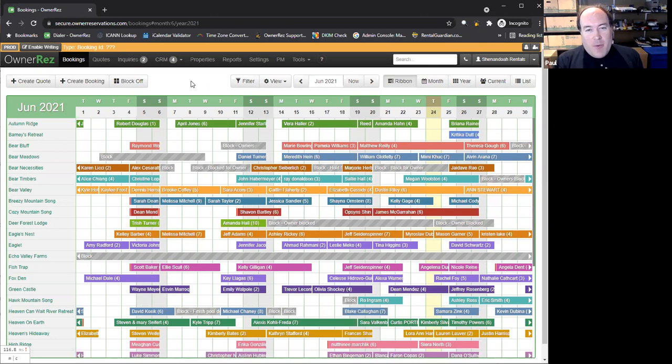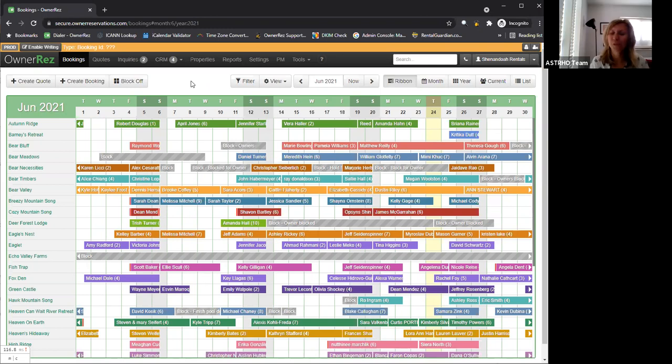Well, I'm sure everybody here is already aware of Astro, and we are very proud and pleased to be partnering with Astro because, again, something else that we've learned in the last couple of years is there is strength in numbers. And if everybody is individual, nobody cares about one little individual that owns one property. But when everybody joins together, well, there you get listened to, and maybe you can get your voice heard. Yeah, no, and you guys have been a great partner, and our goal is to continue to educate owners, whether or not they use OwnerRez, because a lot of what you're doing is also just setting the tone for what owners need to be more professional and up-level their business.